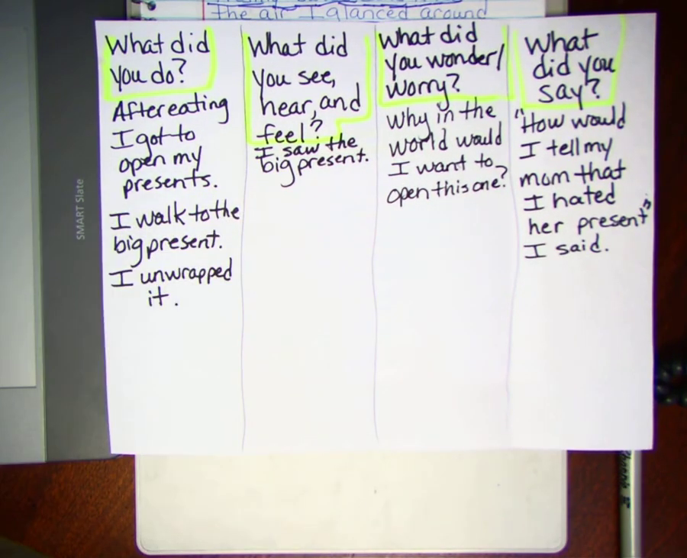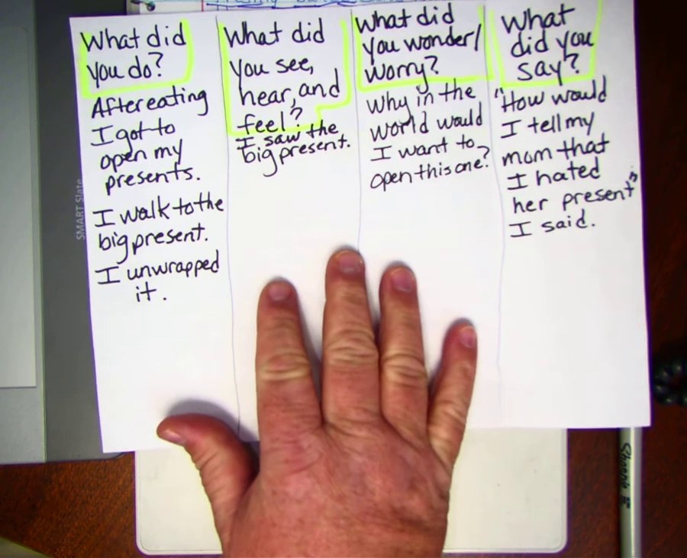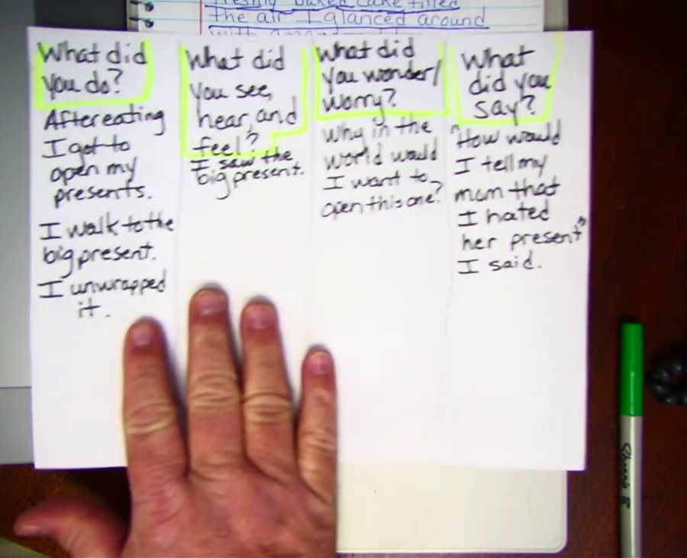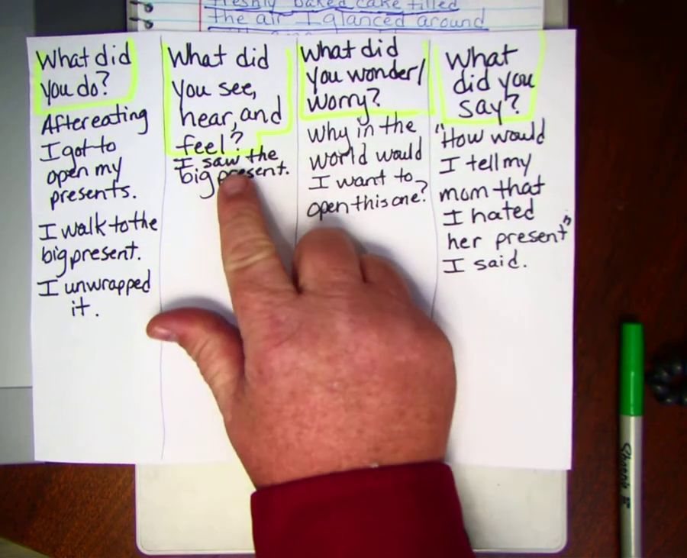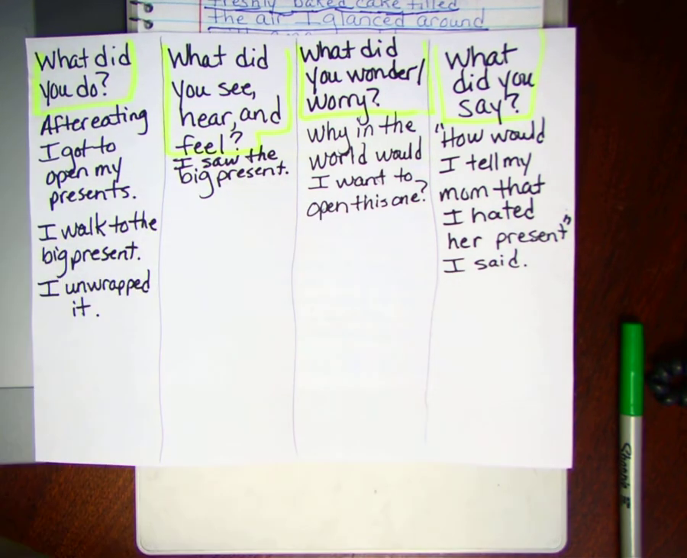What did you do? And I put, after eating, I got to open my presents. I walked to the big present. I unwrapped it. What did you see, hear, and feel? I saw the big present. That's all I have on there. I could have added more, but I just put what a typical kid could put. Because remember, you can always add stuff to it. Add other sentences as you're writing.